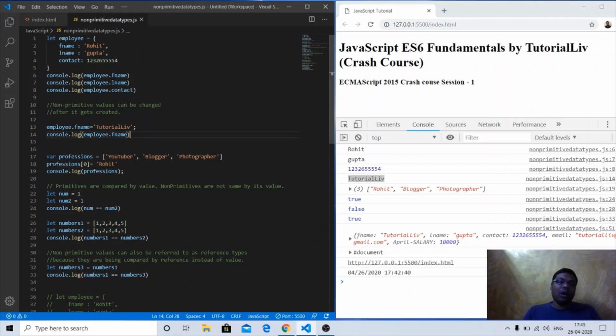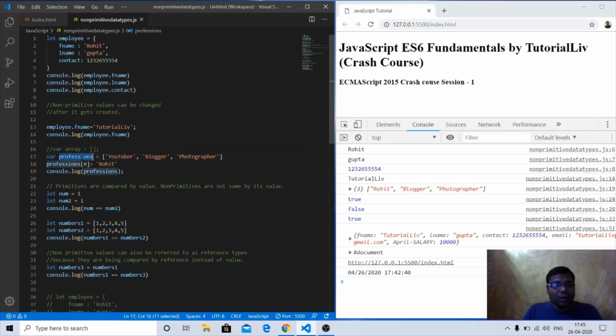Similar to this particular object thing, we have arrays also that we can declare with the square brackets. Like here we can declare array where array equal to this thing. Okay, so this is an array. If we declare something with the square brackets, it's an empty array, and this particular array is having some elements. So this is an empty array. This is the declaration of array. It can be declared within the square brackets.